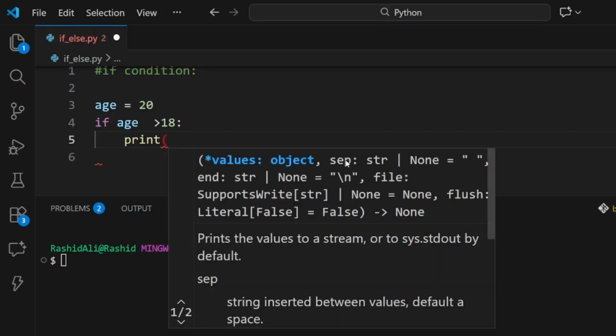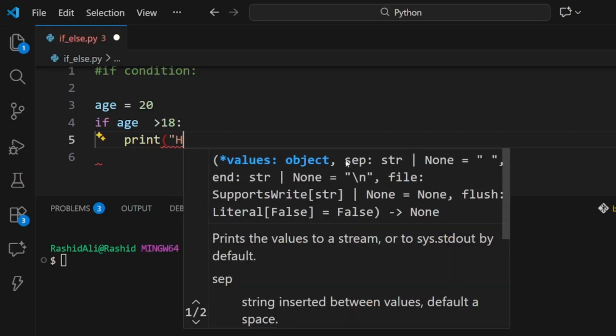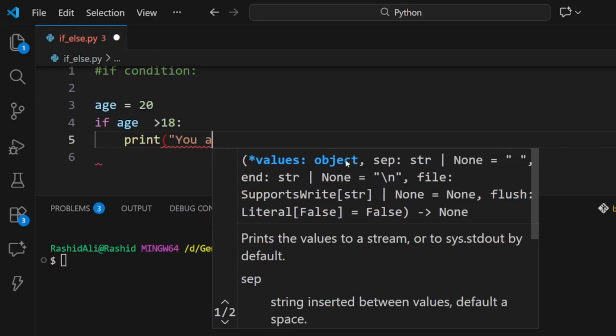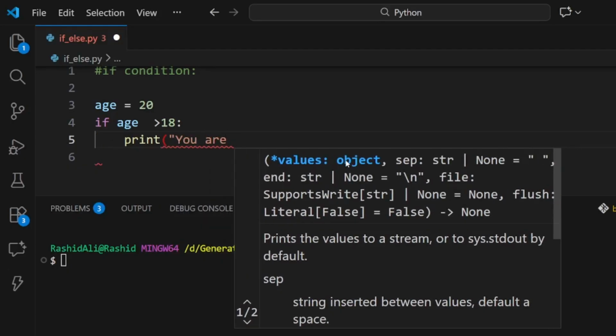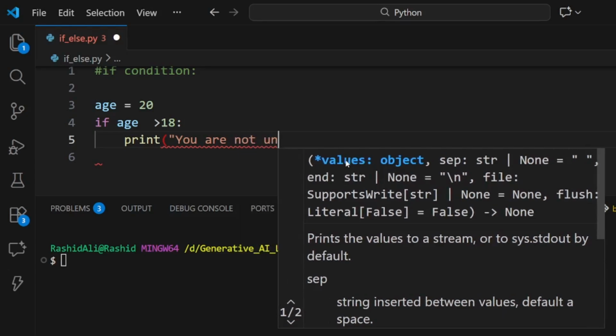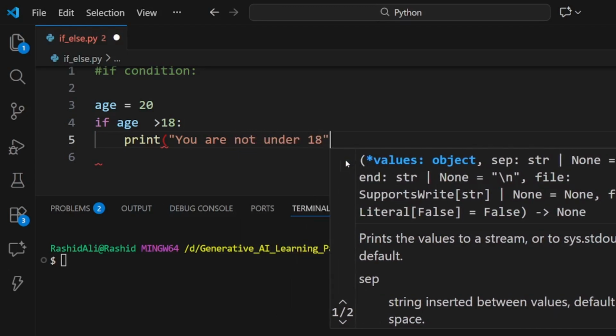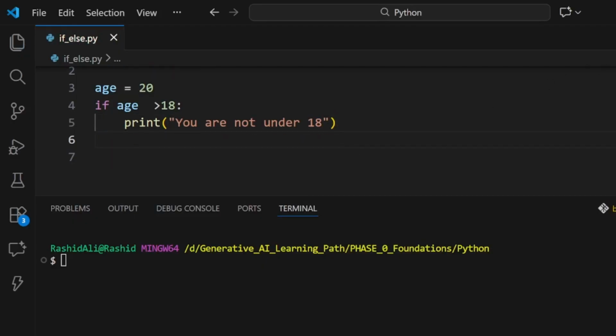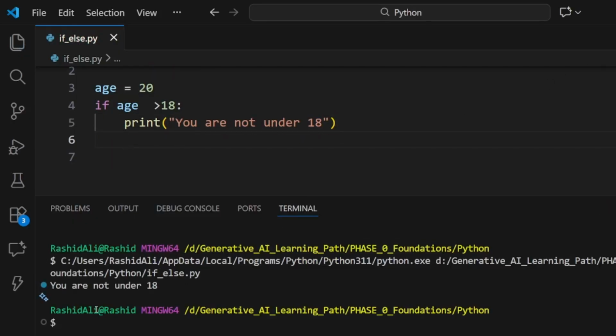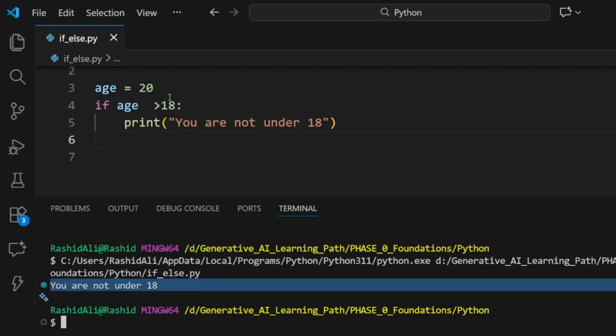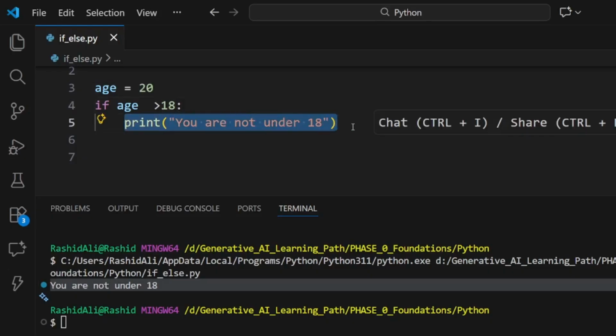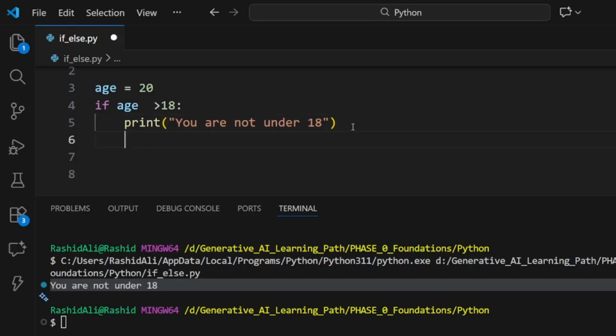This is truly a subjective thing. Let's print a good message: you are not under 18. Let's see what happens. You can see that since our age is 20, which is more than 18, this condition became true, and this block has run. So this was a basic if statement.